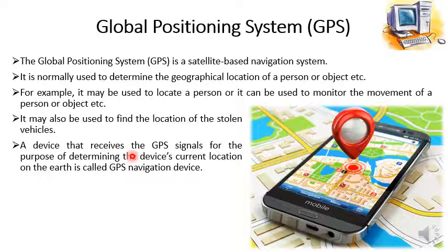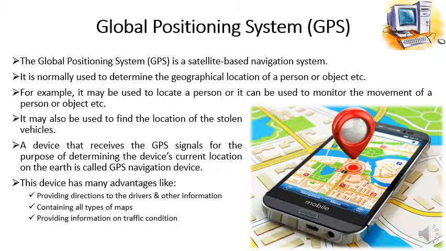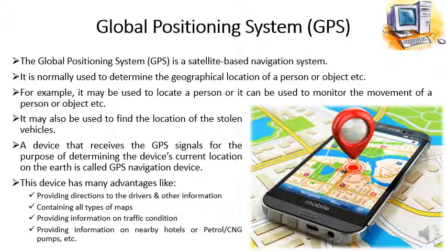A device that receives the GPS signals for the purpose of determining the device's current location on the earth is called a GPS navigation device. This device has many advantages, like providing directions to the drivers and other information, containing all types of maps, providing information on traffic conditions, and providing information on nearby hotels or petrol and CNG pumps, etc. So location based information is provided by GPS.